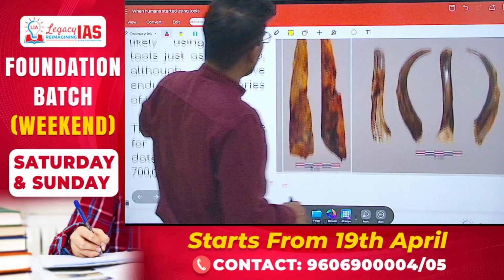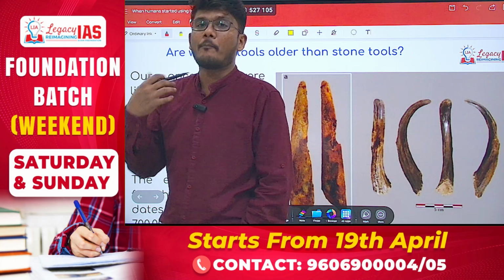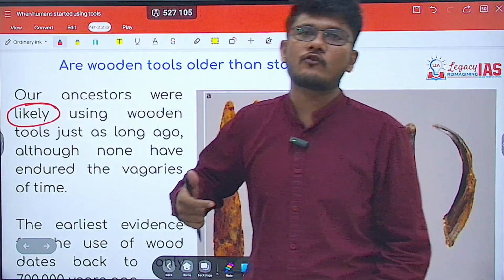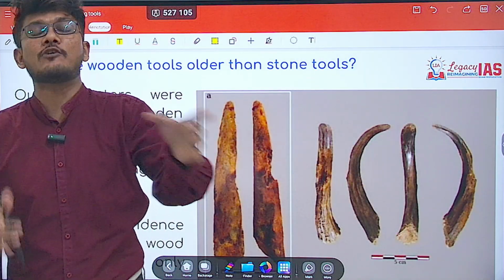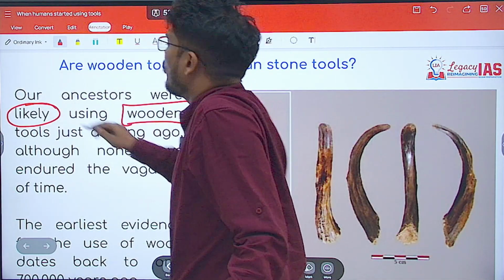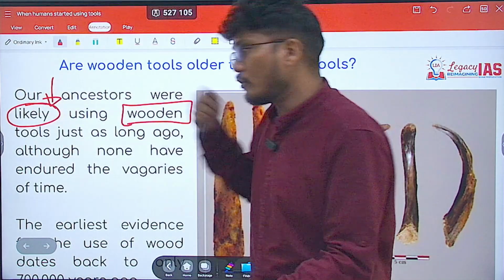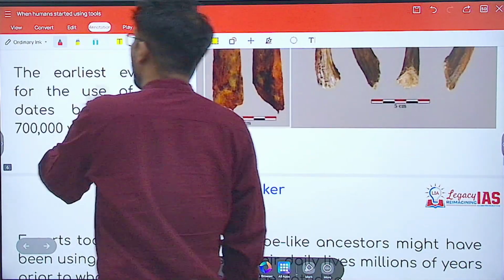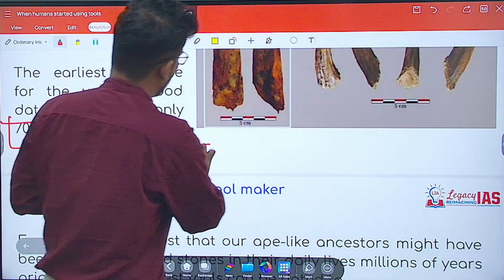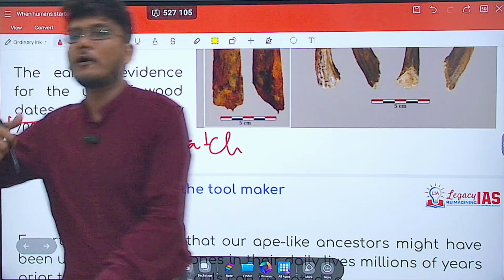What does it say about the wooden tools? When it comes to wooden tools, it says that there is a likelihood that humans were using wooden tools as far back as they have been using the stone tools. However, with respect to wooden tools, there is no surety, just a likelihood. With respect to evidence, we can say that the use of wooden tools dates back to 7 lakh years ago, that is 0.7 million years ago.